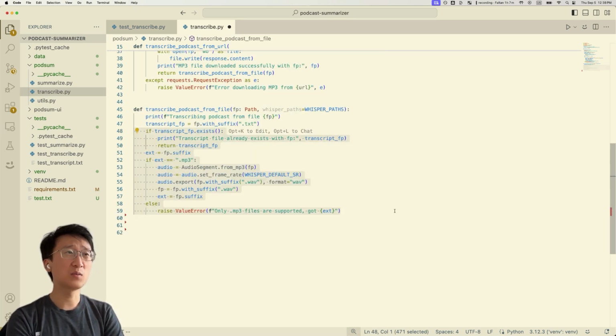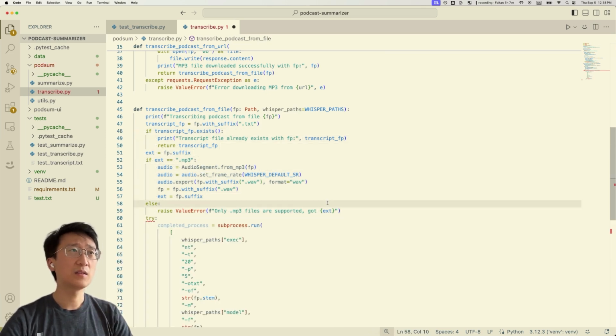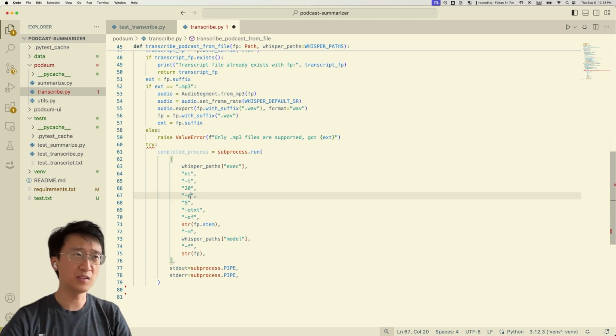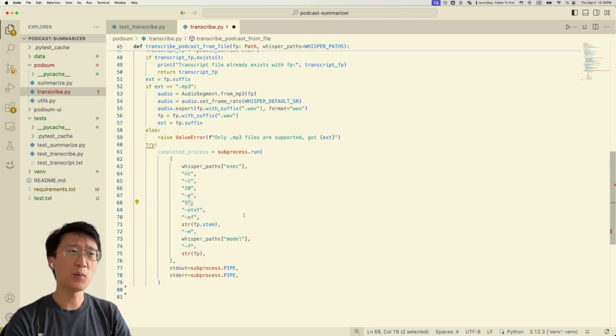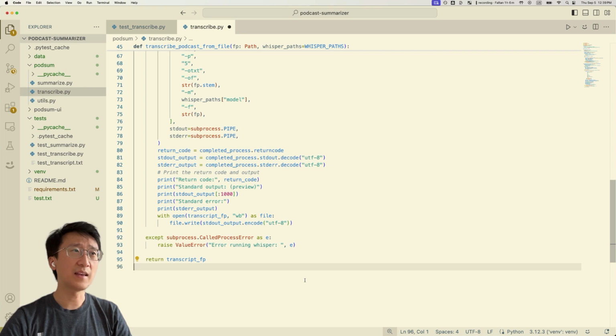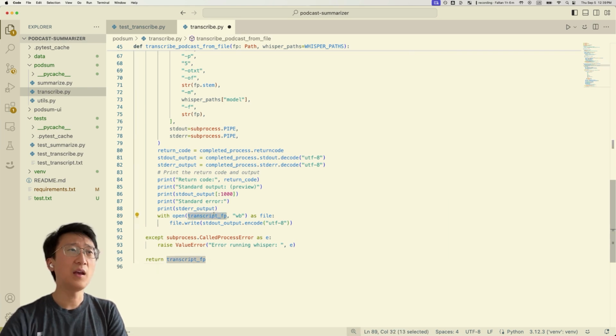Luckily, we can do this with AudioSegment from PyDub. Okay, now we can try to do the subprocess call to the actual Whisper C++. Here are some default settings I'm using. Because it's a subprocess call, we need to capture the standard out and the standard error. And then we're going to get them out and make sure they look fine. And then finally, we save it to our transcript path.